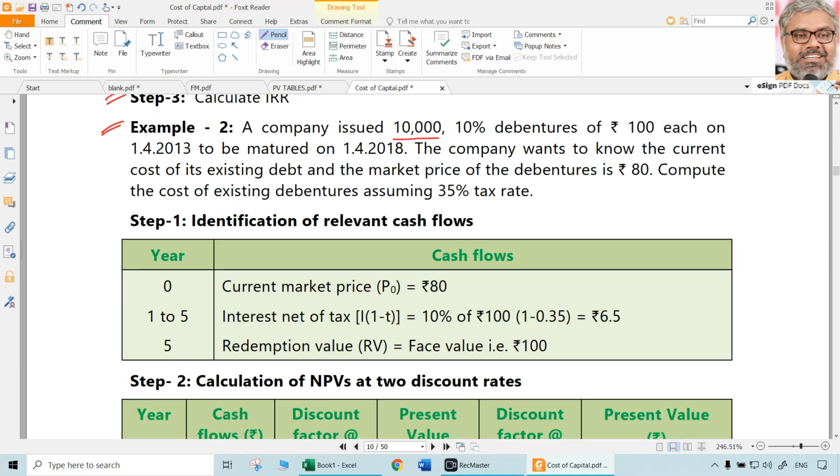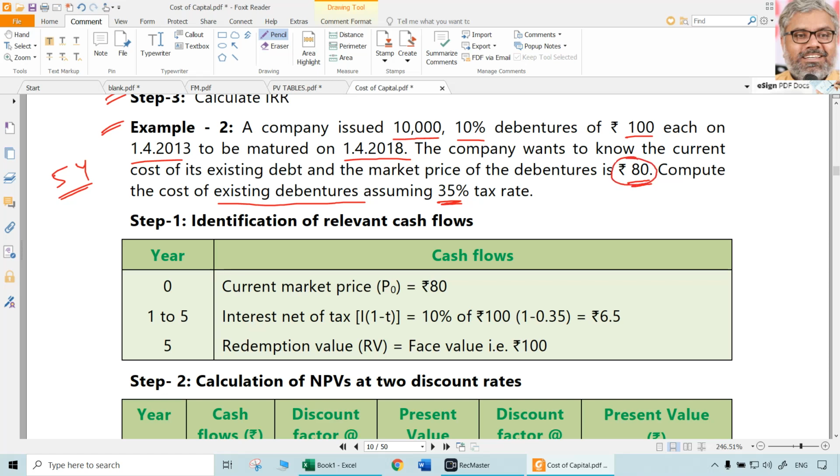Let us say a company has issued 10,000 10% debentures of 100 rupees each, to be matured on 1/4/2018, issued on 1/4/2013. That means we are talking about 5 years, the time period of the particular debenture. The company wants to know the current cost of its existing debt, and the market price of the debentures is 80. Compute the cost of existing debentures assuming a 35% tax rate.